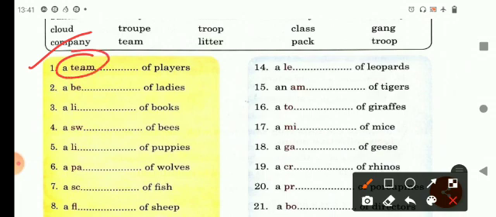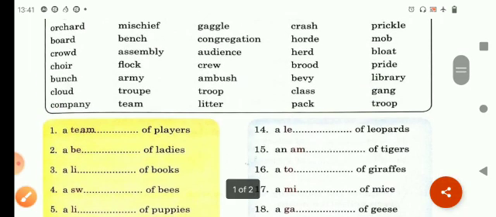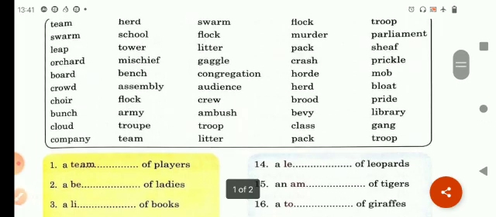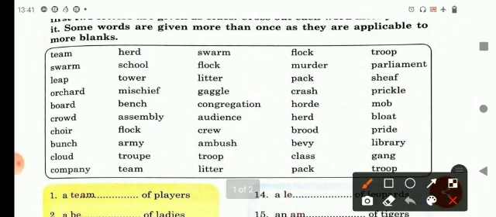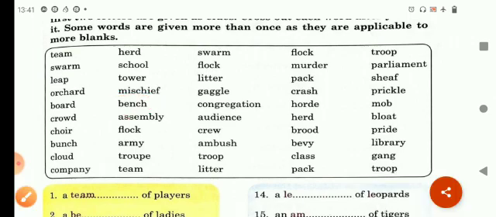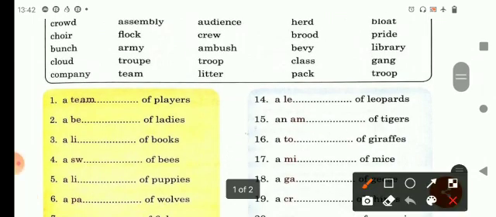In this way, you can write a dash of Indian ladies. So here, for your help, the first two letters of the collective noun are already given. B-E is given. Now you have to select what will be the collective noun for ladies. B-E is given, so you have to find out the collective noun for ladies. So here it can be bench. So, a bench of ladies. In this way.